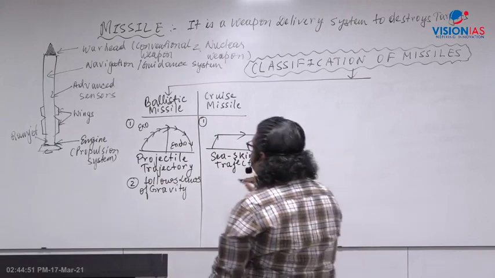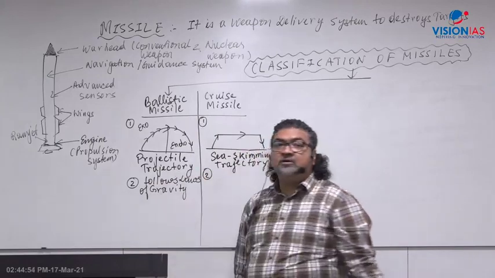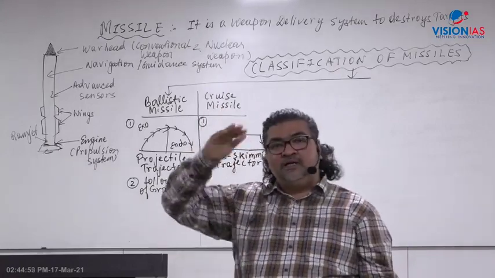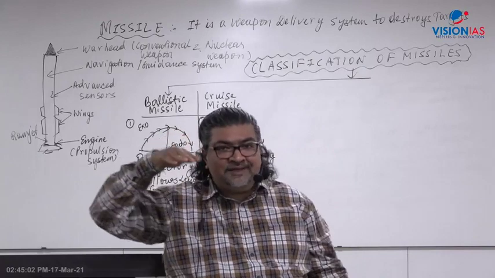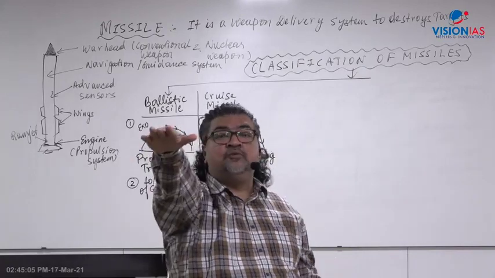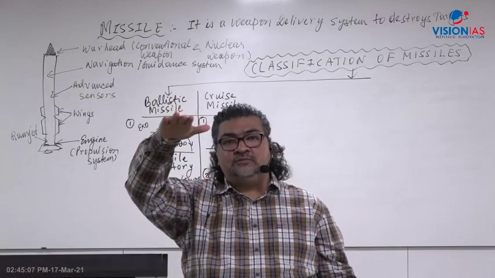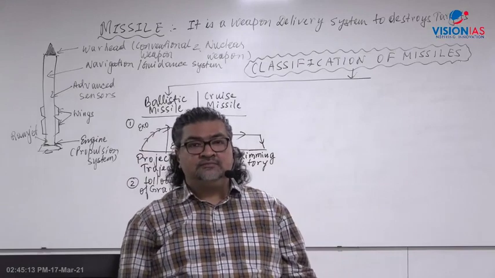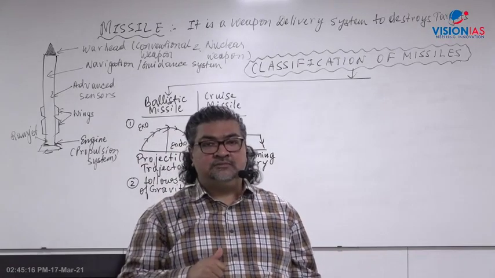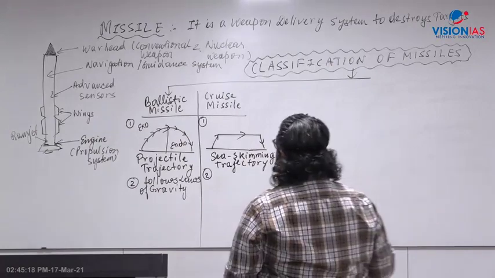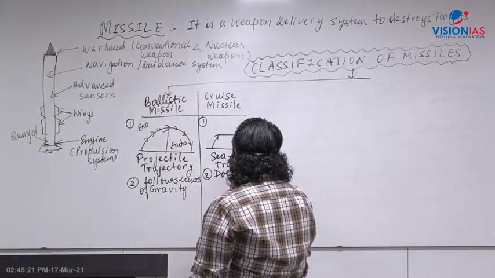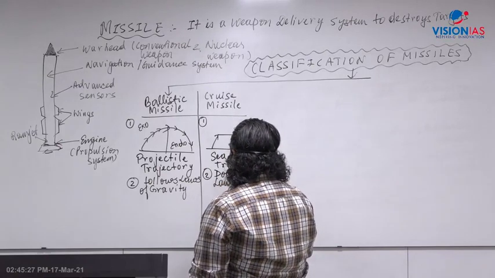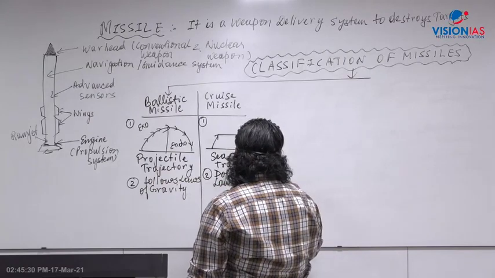Now what happens with the cruise missile? A cruise missile doesn't follow the laws of gravity. The moment it is launched from the launch pad, it just moves in the air, within the lower atmosphere. It remains close to the ground, chases the target, goes to the target and hits it. That is what is called a cruise missile. So a cruise missile does not follow the law of gravity. It remains within the atmosphere.